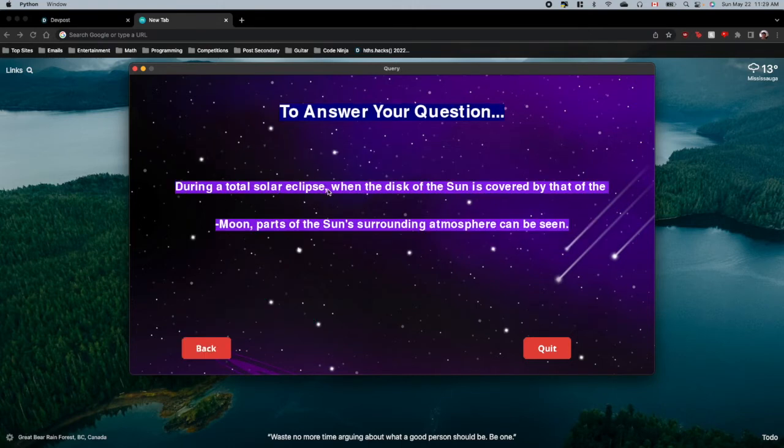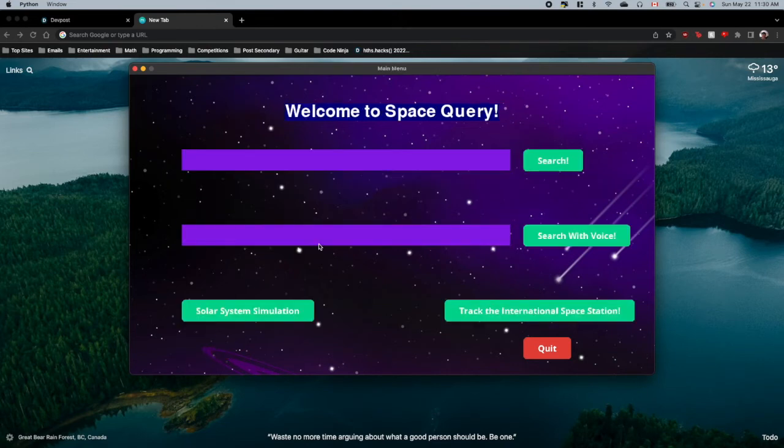During a total solar eclipse, when the disk of the sun is covered by that of the moon, parts of the sun's surrounding atmosphere can be seen. So it gives us a concise and short, easy answer for the user to understand. We can click back.